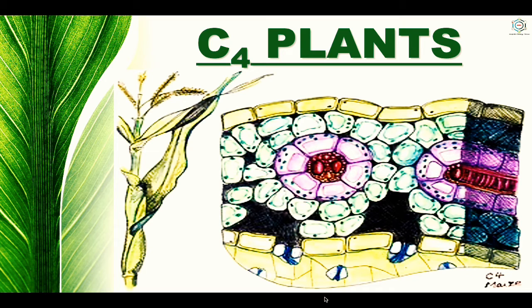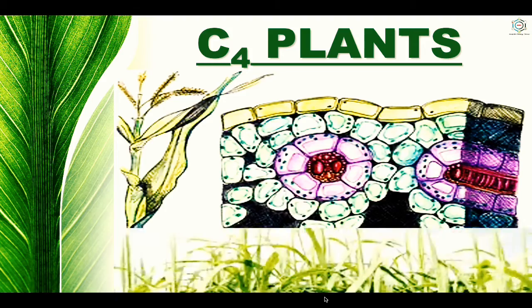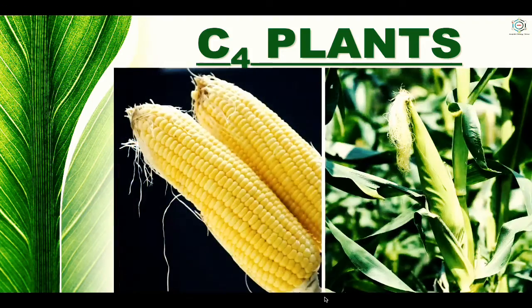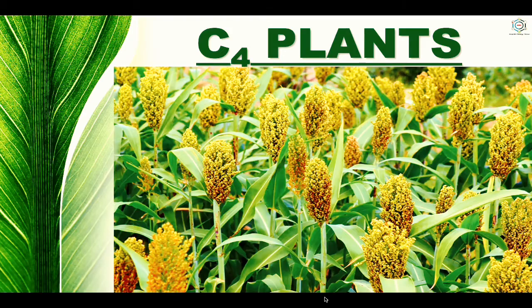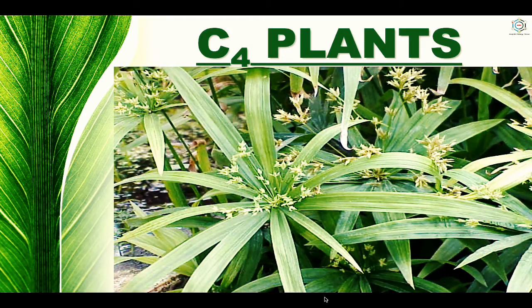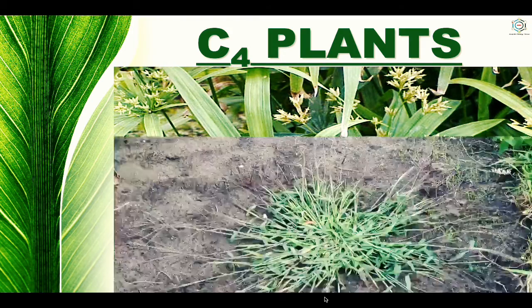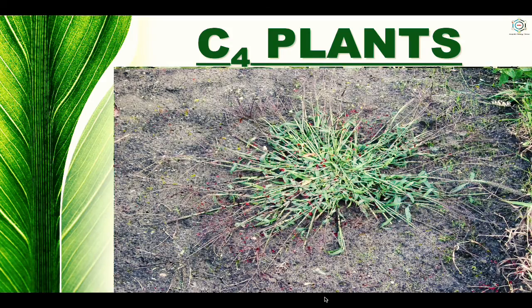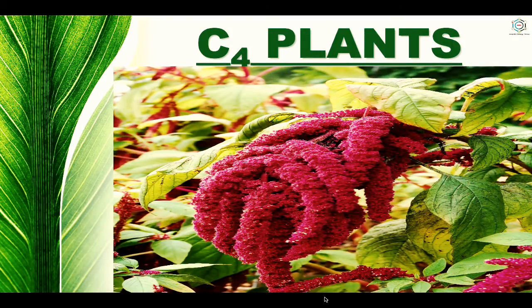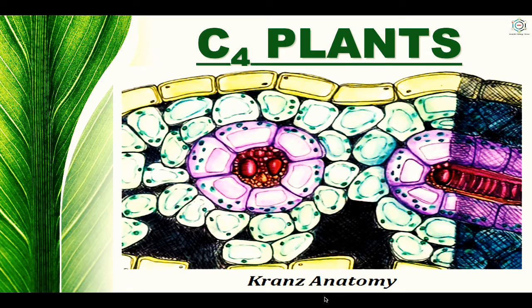There are more than 900 known species in which the C4 cycle occurs. Among them, more than 300 species belong to dicots and the rest belong to monocots. The important ones among them are sugarcane, maize, sorghum, Cyperus rotundus, Digitaria, Amaranthus, etc. These plants have Kranz anatomy, a German term meaning hollow or wreath type of leaf anatomy.